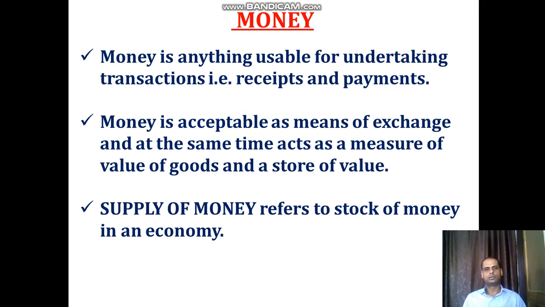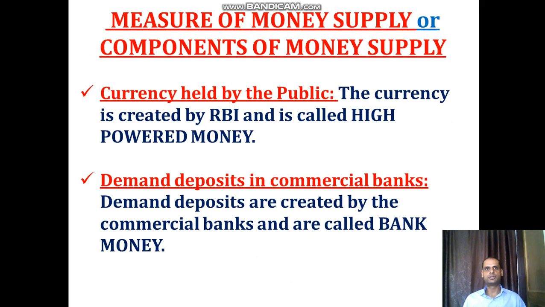And now the new term is supply of money. Supply of money refers to stock of money in an economy. It means the quantity of money in the economy. So its components are stock of money available in the economy in the form of currency held by the public and demand deposits in commercial banks. So currency held by the public means the currency is created by RBI. You all know that issue of currency is a function of RBI and is called high powered money. And demand deposits are created by commercial banks. This we will understand in detail, the credit creation process, and are called bank money.